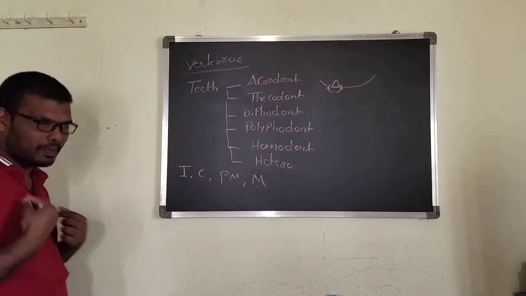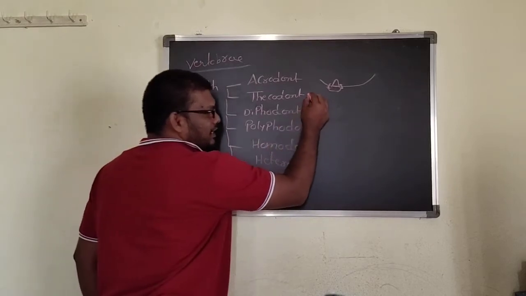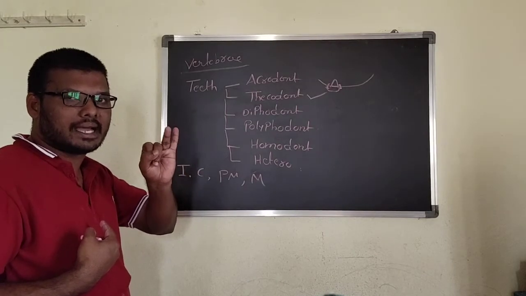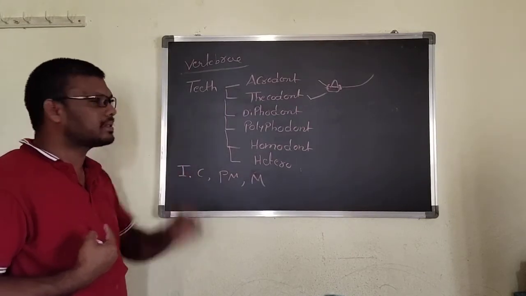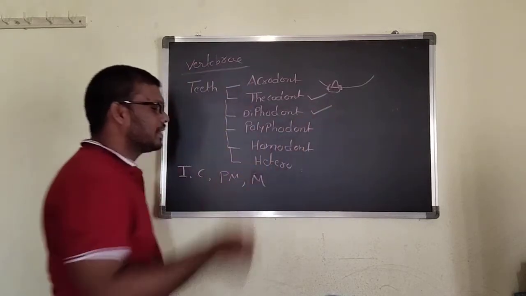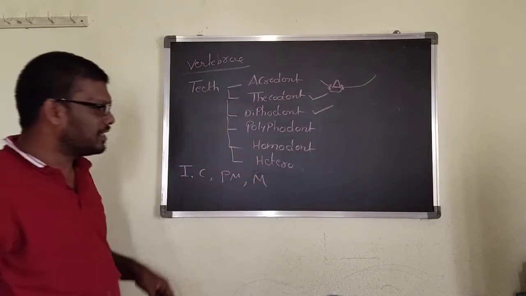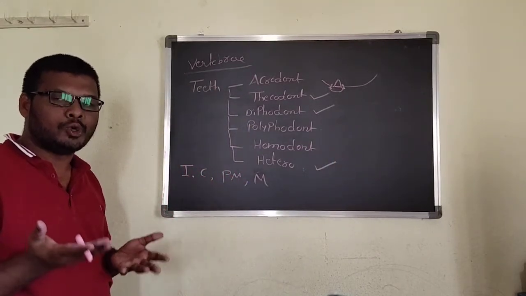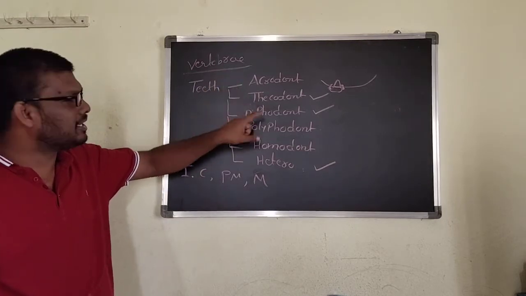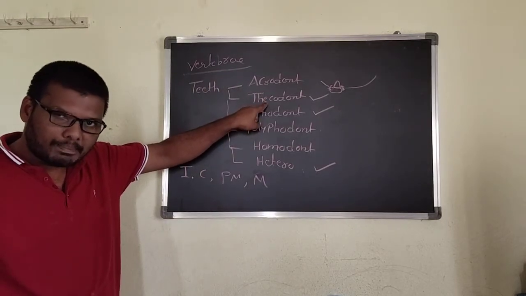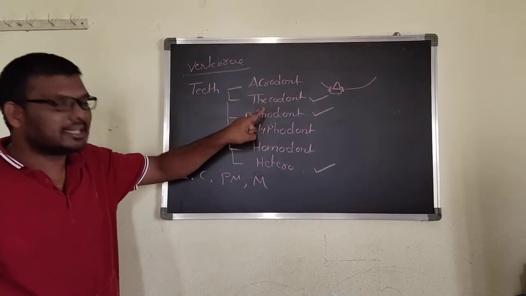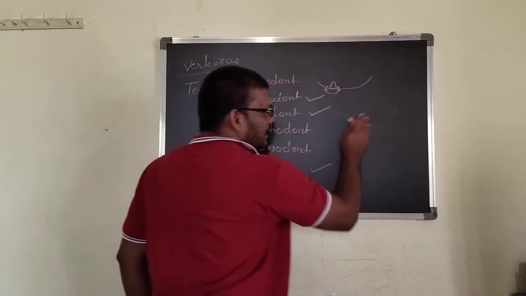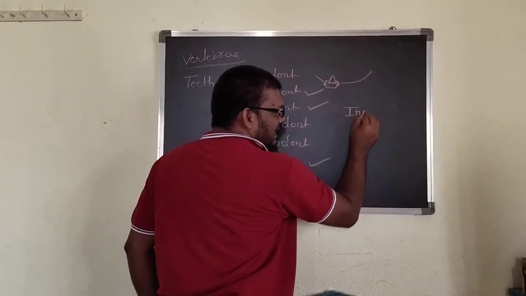For us, in humans, what type of teeth is present? Thecodont teeth are present. In our lifespan, there are 2 types: one is the milk teeth, another one is the permanent teeth. In our lifespan, teeth are formed 2 times. That is diphyodont. Heterodont: different types of teeth are present. That's why mostly in mammals, that too in humans, thecodont, diphyodont, and heterodont types of teeth are present in our lifespan. Now the next one indicates the internal ear.